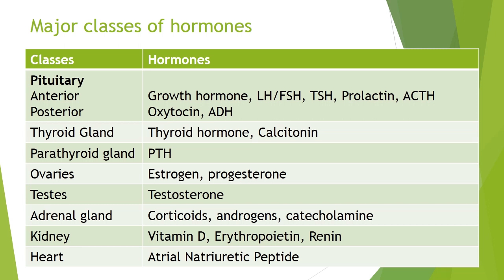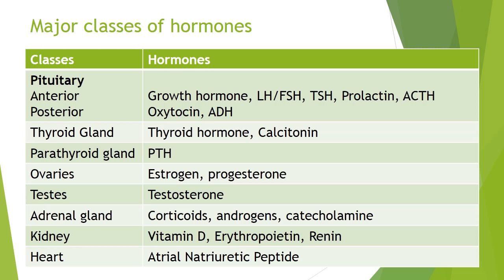With respect to the source of secretion, the hormones can be classified into those that are released from the pituitary gland and other endocrine glands. The pituitary gland has two major parts, that is the anterior and posterior pituitary. The anterior pituitary secretes growth hormone, luteinizing hormone, follicle stimulating hormone, thyroid stimulating hormone, prolactin, adrenocorticotropic hormone, and the posterior pituitary releases oxytocin and antidiuretic hormone or vasopressin.